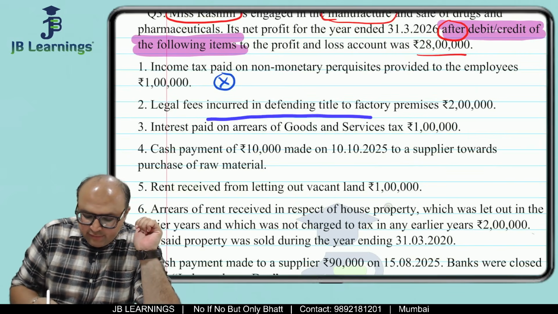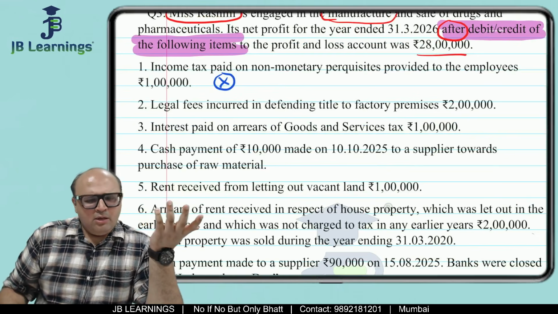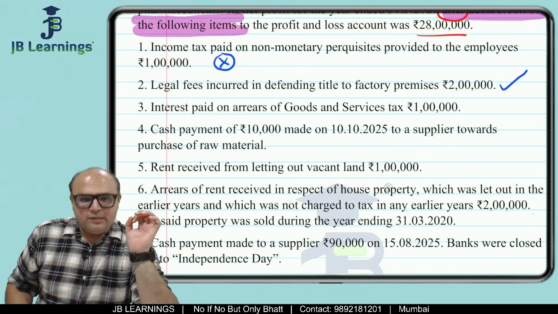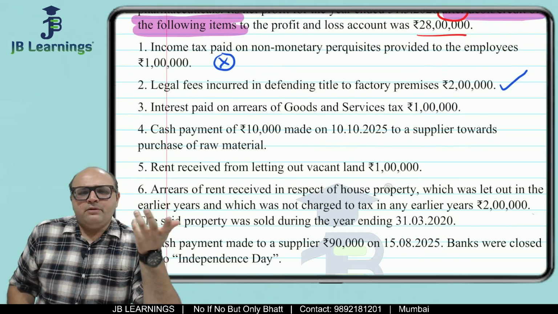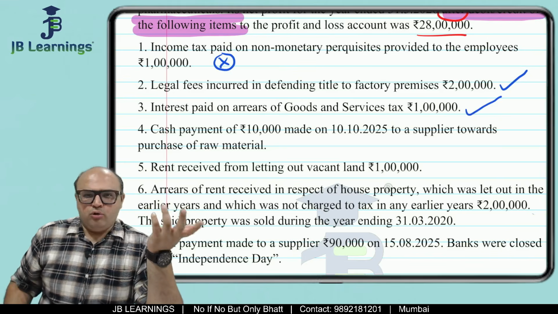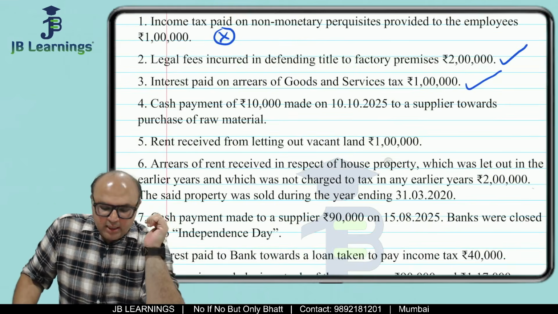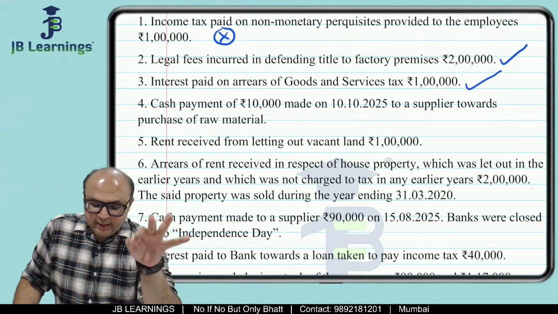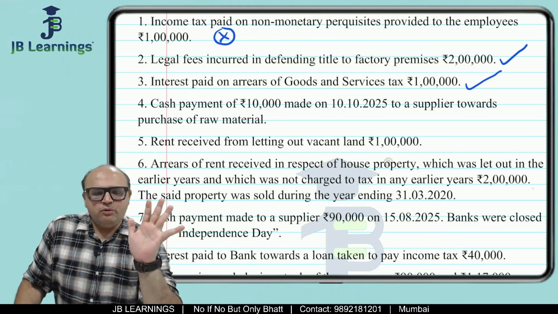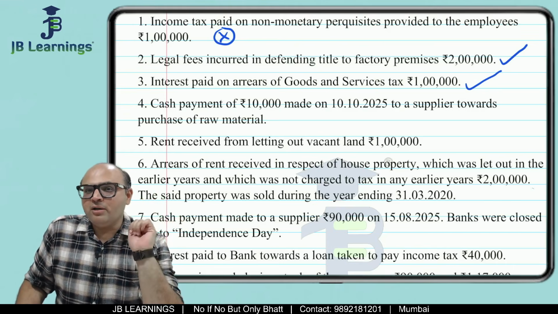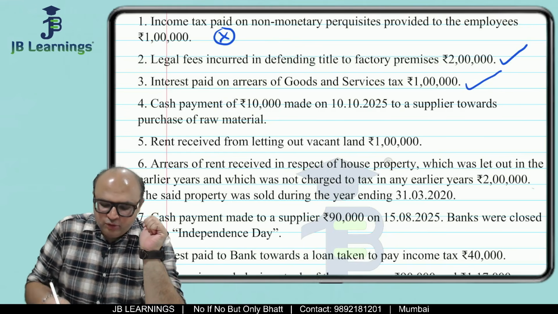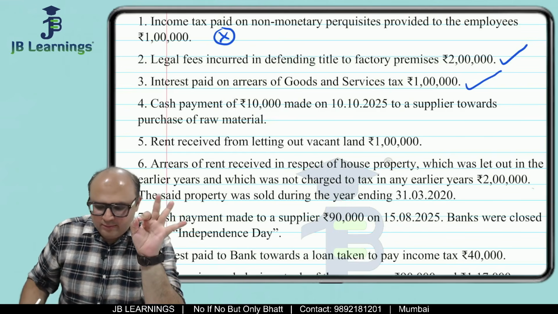Legal fees incurred in defending the title to the factory premises: legal fees is allowed as a deduction. Interest paid on arrears of goods and service tax: goods and service tax is allowed as a deduction, and interest on goods and service tax is also allowed as a deduction. Cash payment of rupees 10,000 made on 10th October to a supplier toward purchase of raw material. Everyone knows that cash payment above 10,000 is not allowed. But here I have kept exactly 10,000. If the cash payment is exactly 10,000, this is allowed.